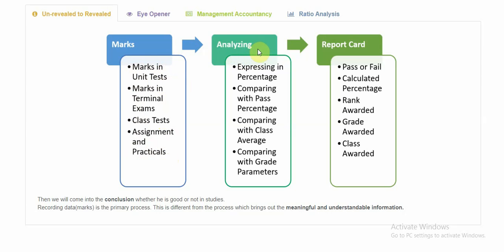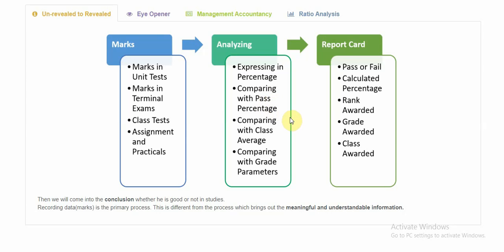So how is the analysis done? Analysis can be by expressing it in percentage. We usually do that. We express our result in percentage, then we also compare our results with the pass percentage. For example, if an exam has a pass percentage of 80% and a kid gets through that exam, we can say that the kid is normal or an average student. The same way, if an exam has a pass percentage of just 5% and a kid is able to go through that exam, then we can say that that particular kid is exceptional in his studies. So it makes a difference, right? So that is this analysis.